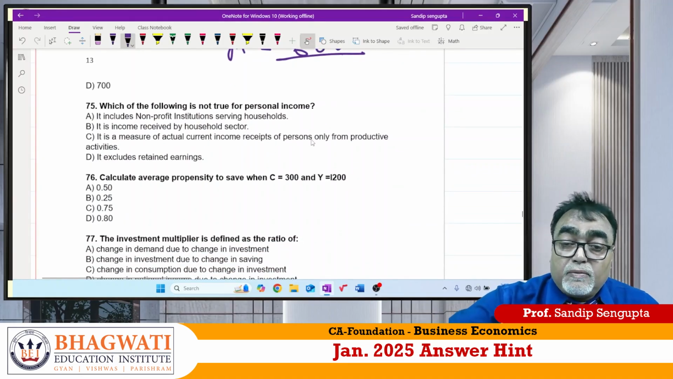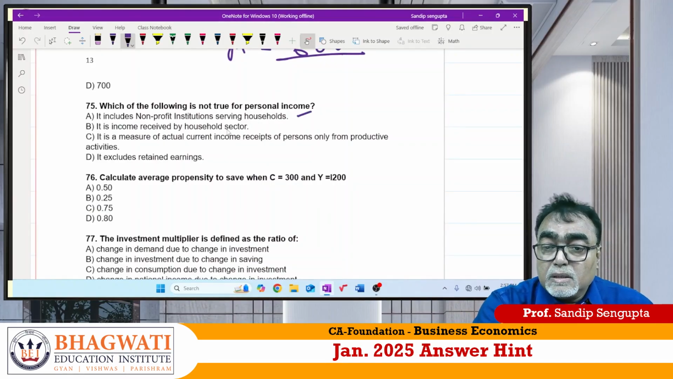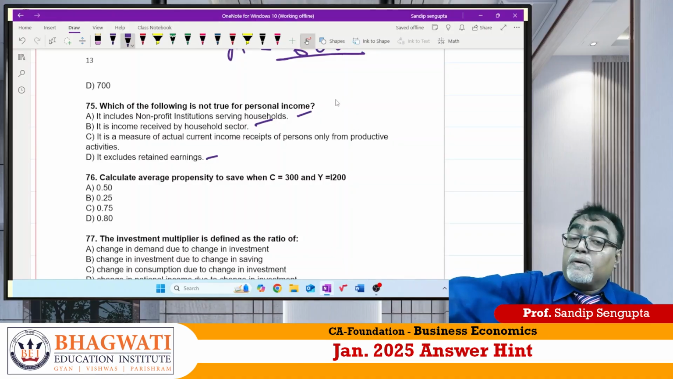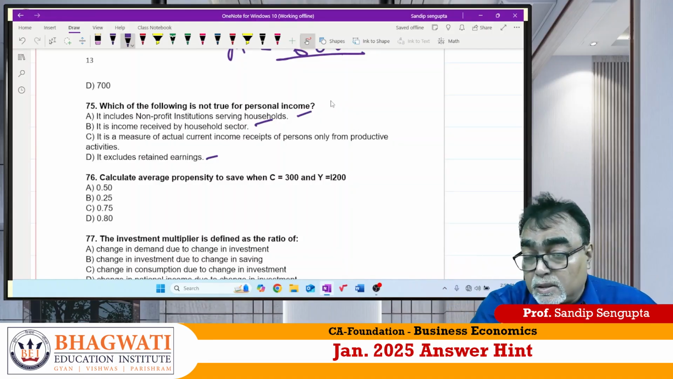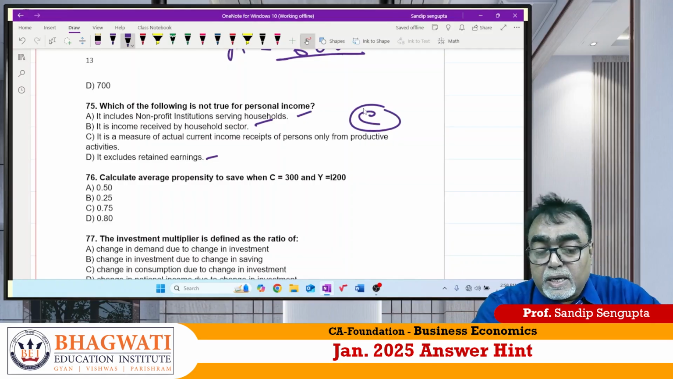75. Which of the following is not true for personal income? It includes non-profit, yes. It is income received by household. It excludes retained earning because personal income, when it comes from private income, undistributed profit is deducted. The answer of 75 is C for Chennai.